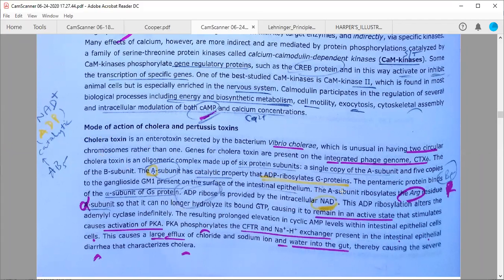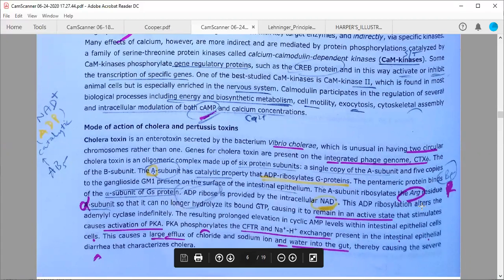Now, the A subunit then ribosylates specifically the arginine residue. Now this is very important. Again, this arginine, do you know arginine is the most basic amino acid. It is positively charged because it is having a guanidino group. Arginine residue of the alpha subunit of GS protein. What is the GS protein?